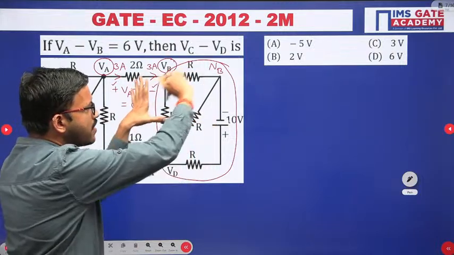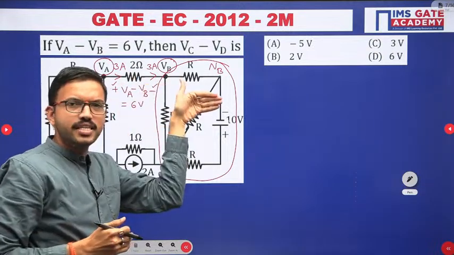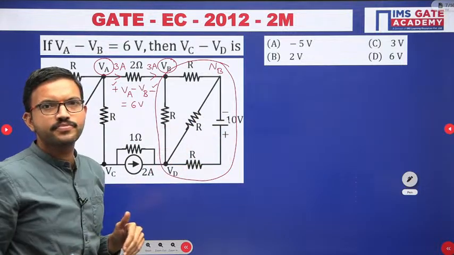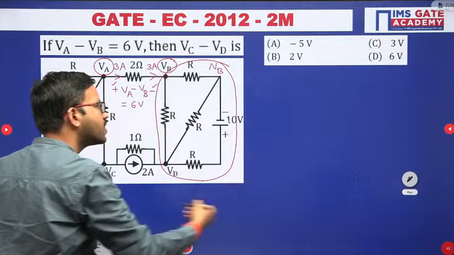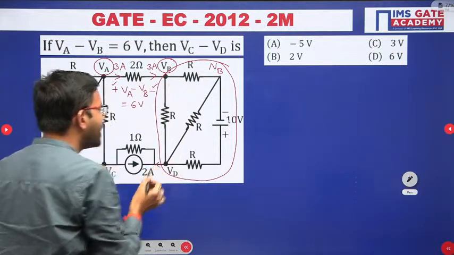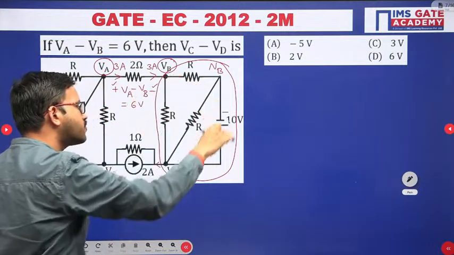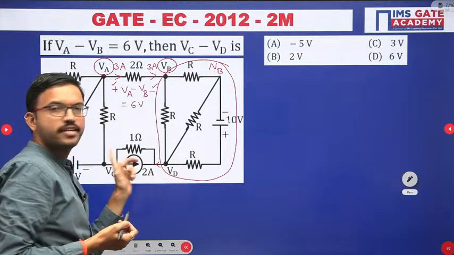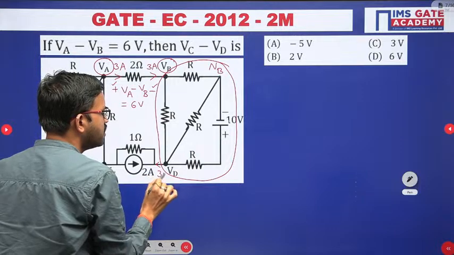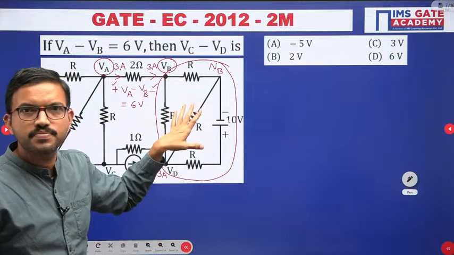Whenever you have a particular network, for that network, how much current is entering, that much current should leave through the other terminal. Say for example, whatever current is entering here towards this particular network, that same amount of current should leave from this network. So here 3 ampere is entering, and the same 3 ampere is leaving from this particular terminal or network. Is it clear?